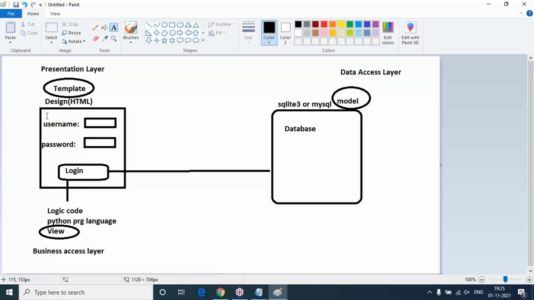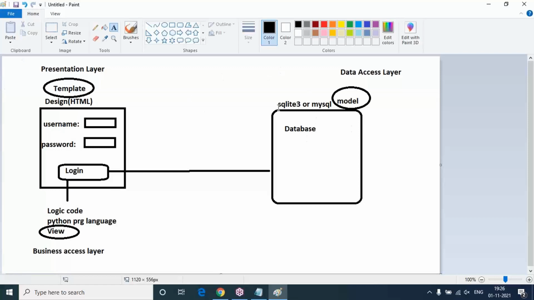Hope you understand. We are going to deal with these three parts in the upcoming sessions. First, I will slowly introduce the layers one by one in our practical implementation. But our main intention from today onwards is to focus on this pattern only: model, view, template. That's it. MVT pattern.